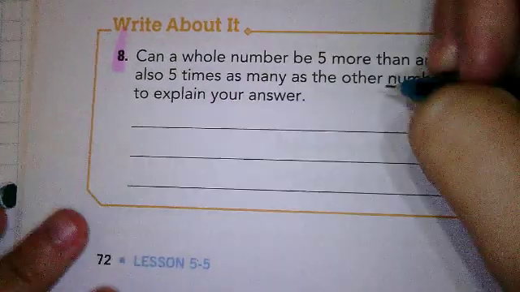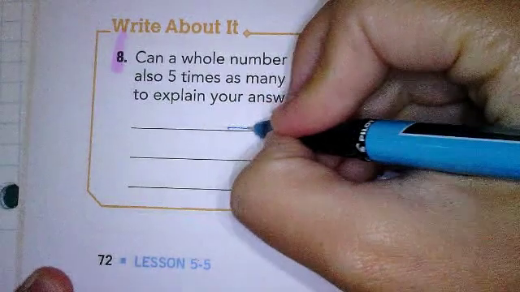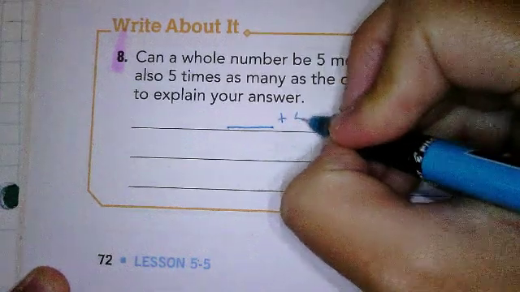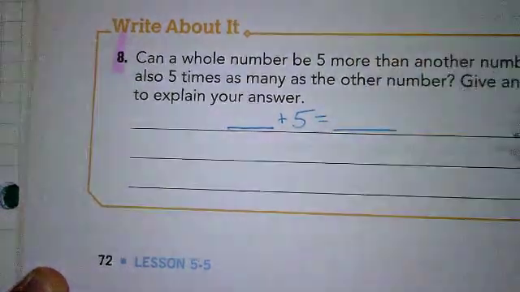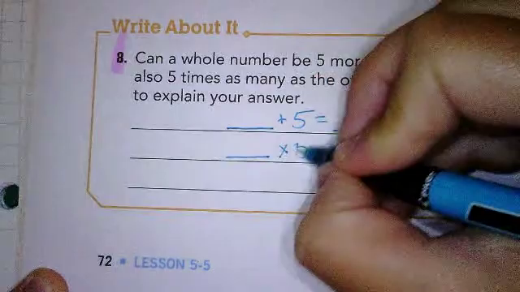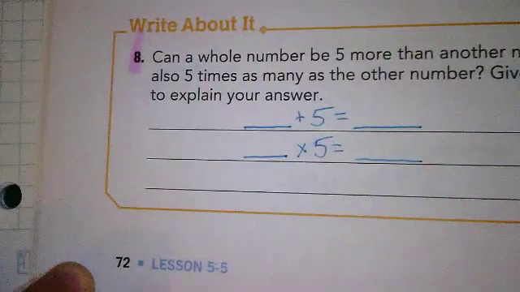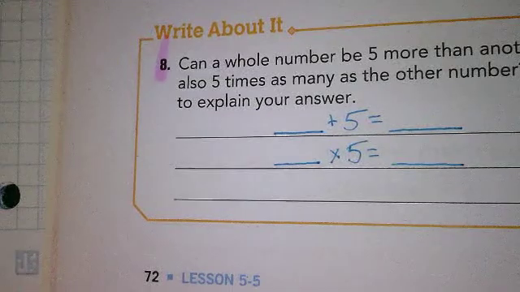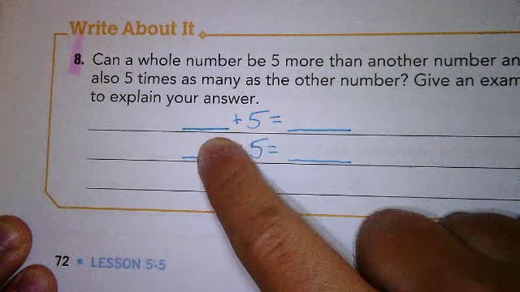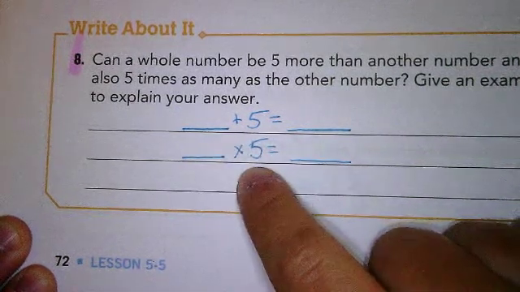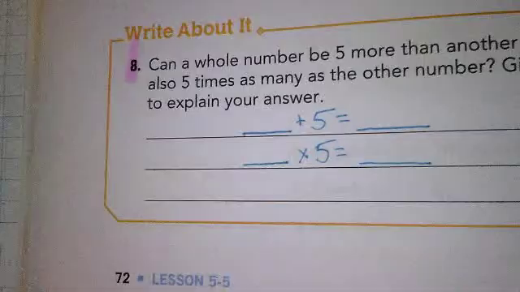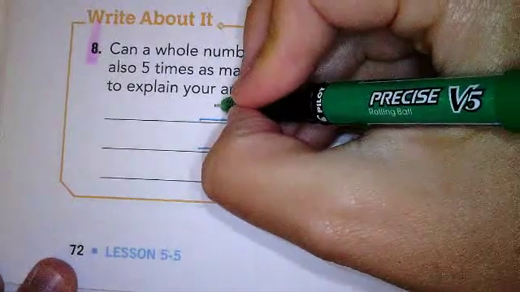So, what it's saying here is, 5 more means what? 5 more than that number, right? 5 more means 5 more. And 5 times as many as equals what? Okay, so it's saying, can a whole number be 5 more than another number and also 5 times as many as the other number? So it's saying, basically, if I were to put the same number in these 2 boxes, okay?